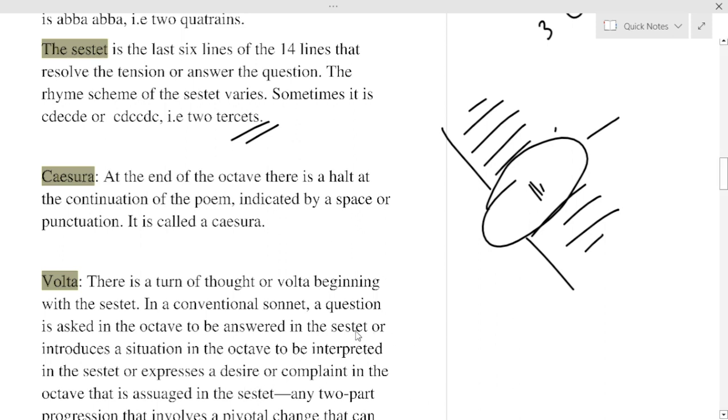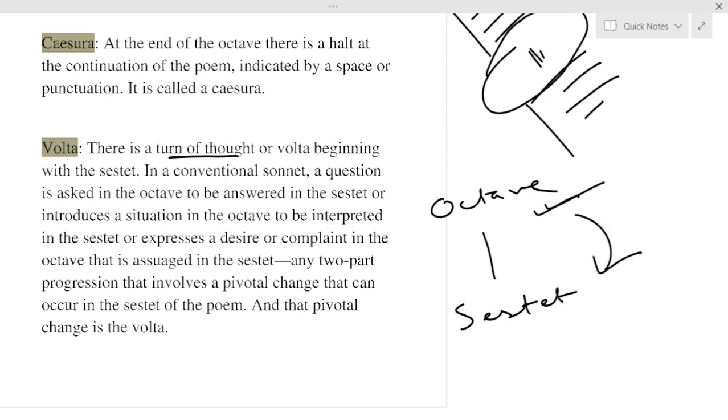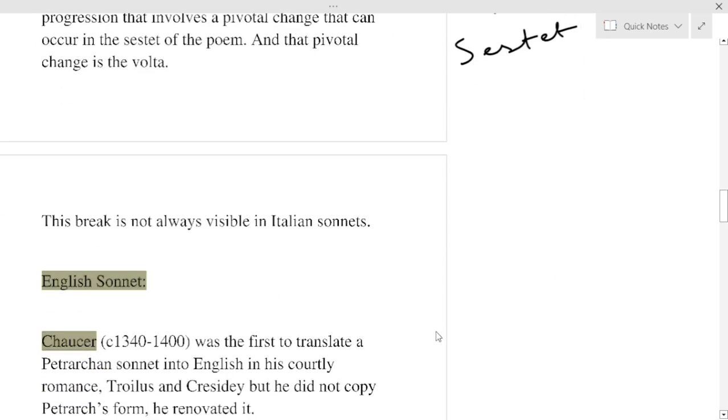Now volta, what is volta? Volta means the turn of thought. When the octave ends and the sestet begins, there is a turn of thought. Suppose a question is asked in the octave. Now, in the sestet, that question is answered. And so the tension that was in the octave is resolved in the sestet. So this turn of thought is called volta. And this break is not always visible in Italian sonnets.